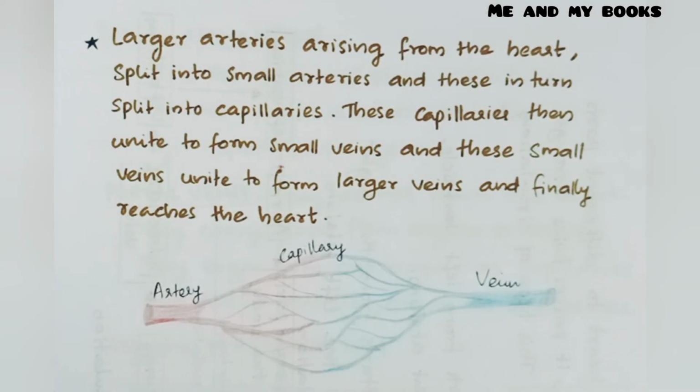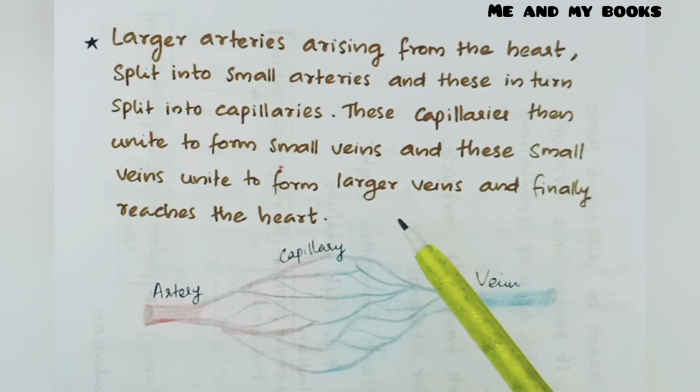So we know that the heart has arteries, veins, etc. Then how are these arteries and veins arranged in our body? Larger arteries arising from the heart split into small arteries, and these in turn split into capillaries.